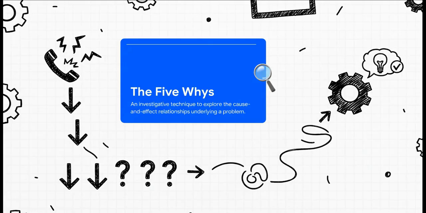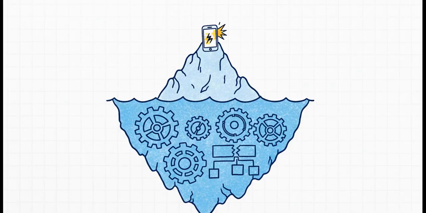The tool we're going to use for this little investigation is called the 5 Whys. It's super simple, but honestly, it's brilliant. Just think of it like a detective's secret weapon for tracing a chain of clues all the way back to the source. And here's the main goal, the whole point of this exercise. The app crashing, that's just the symptom. It's the tip of the iceberg. What we want to do is look below the surface to find that massive hidden root cause that's creating all this chaos.